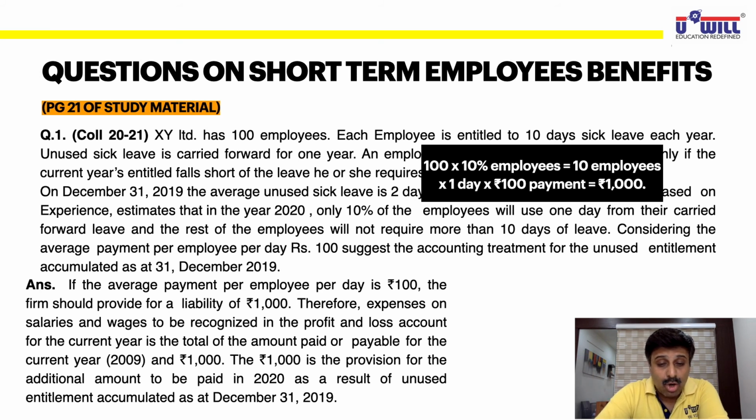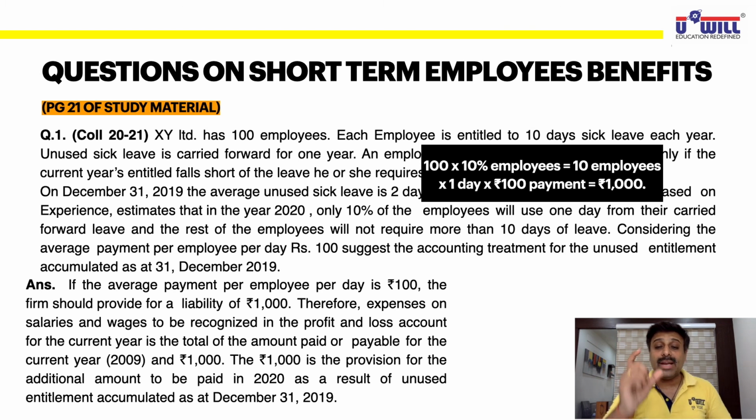Therefore, expense on salaries and wages to be recognized in the profit and loss account for the current year is the total of the amount paid or payable for the current year, make it 2019, and rupees 1,000. Whatever amount you pay in the current year plus rupees 1,000 you'll debit to the P&L account, and that 1,000 rupees you'll also show as liability. Okay, the rupees 1,000 is the provision for the additional amount to be paid in 2020, as a result of unused entitlement accumulated as at 31st December 2019.